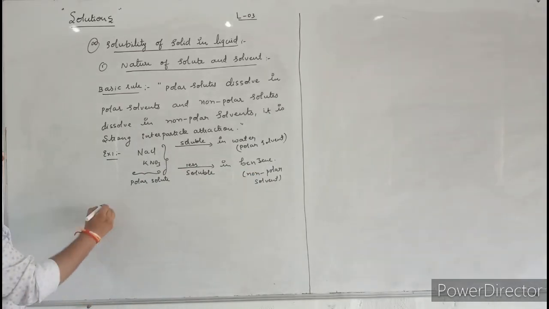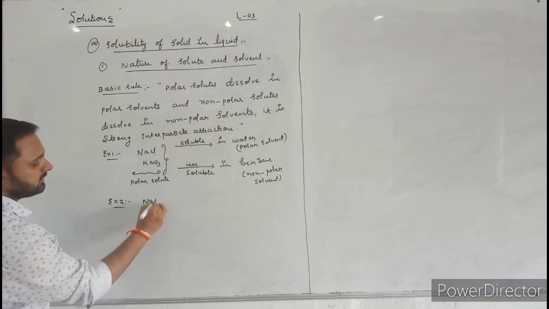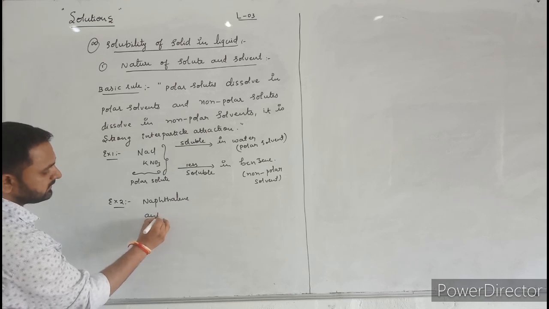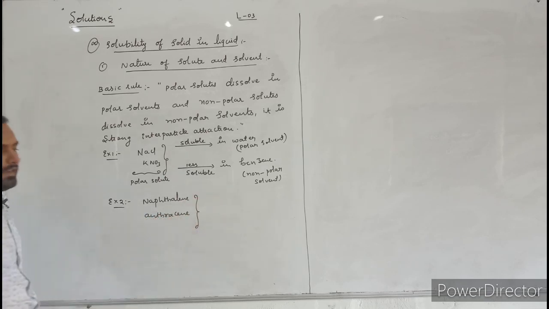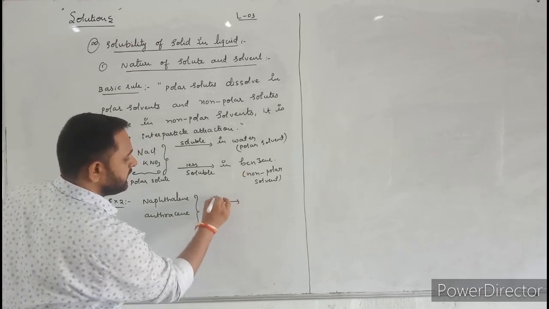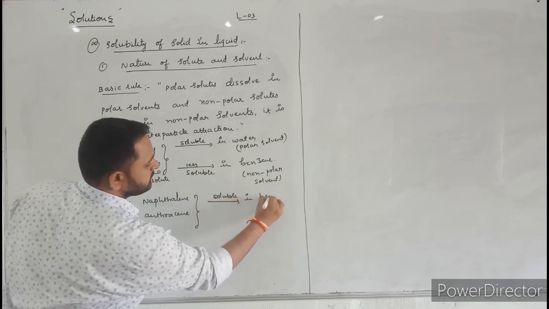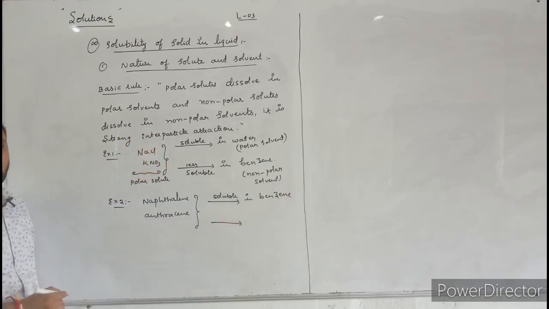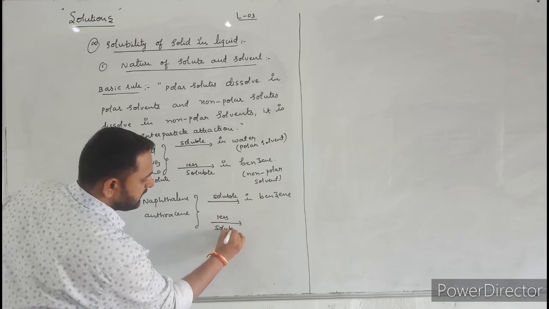Next, let us consider the second example here. Let us consider naphthalene and anthracene. Here, these two substances are readily soluble in organic solvents like benzene. They are readily soluble in benzene. These same substances are less soluble in water.